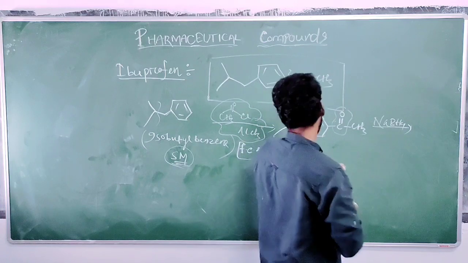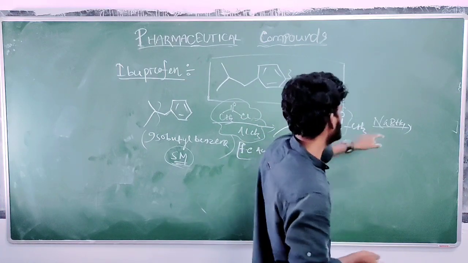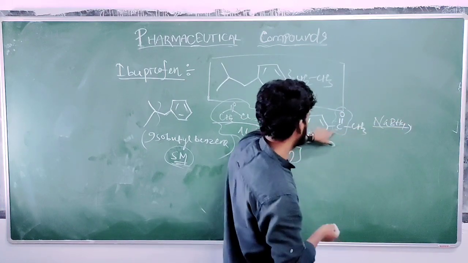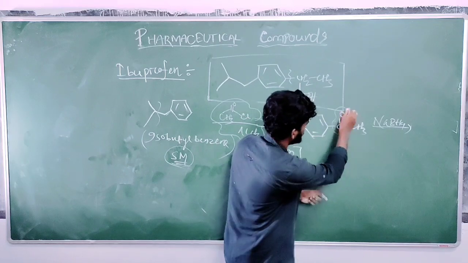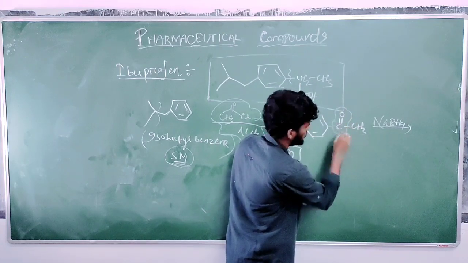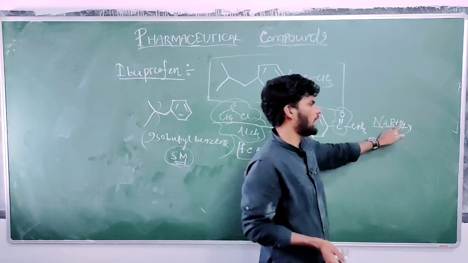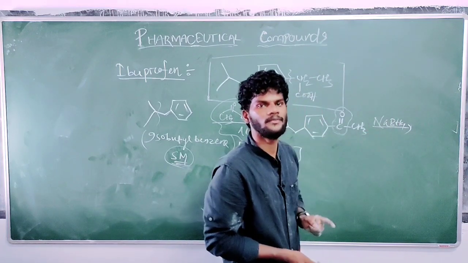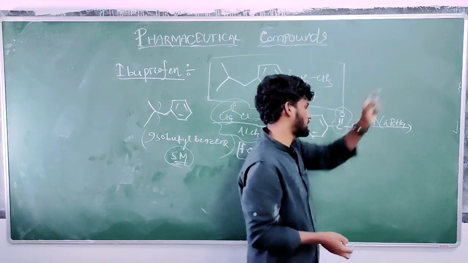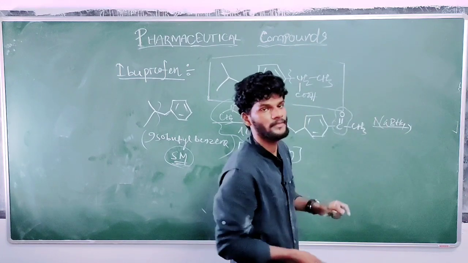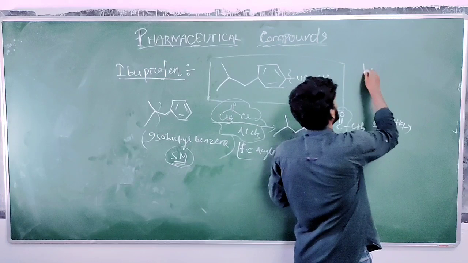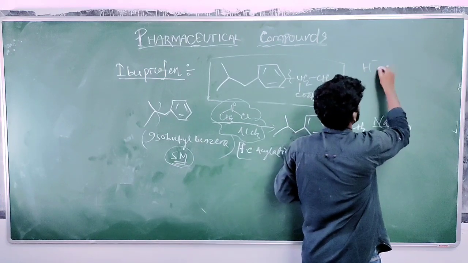All of you might know the mechanism. Here this carbon center is the electrophilic center. The carbonyl carbon is always an electrophilic center. So what will be the nucleophile in sodium borohydride? It is the H minus ion, the hydride ion. Which is the nucleophile here? H minus, hydride ions.